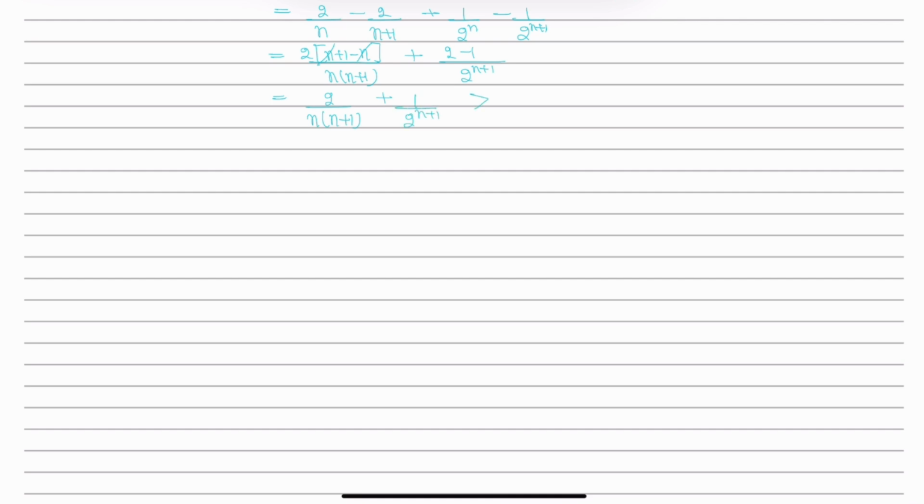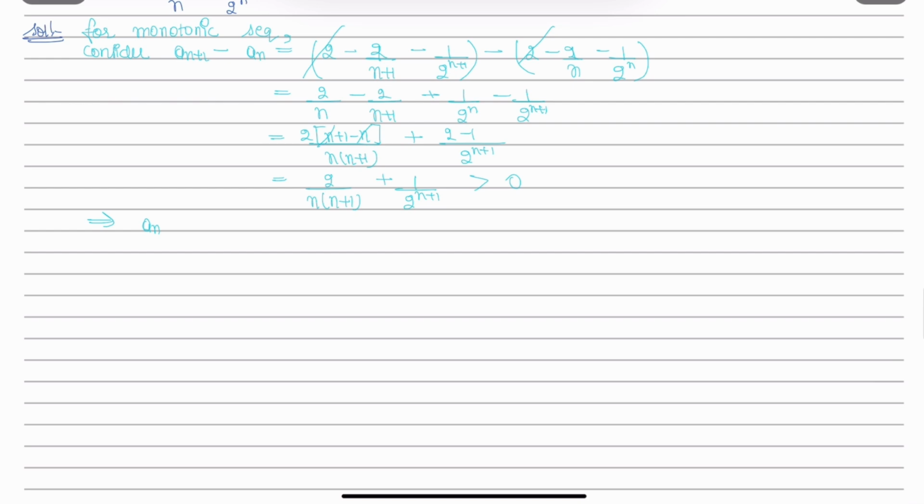So this term is always greater than 0, or positive, which implies a(n+1) minus a(n) is strictly greater than 0, which implies the given sequence a(n) is an increasing sequence.